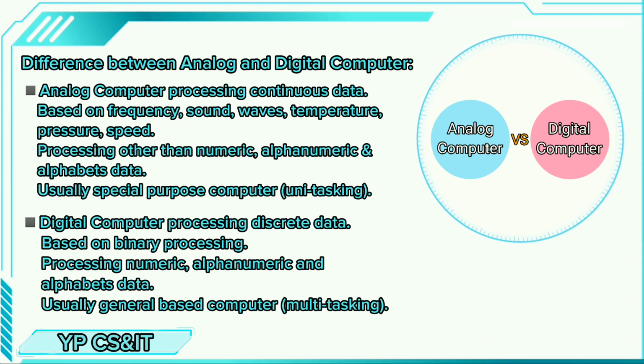Difference between analog and digital computer. Analog computer: processing continuous data based on frequency, sound, waves, temperature, pressure, speed. Processing other than numeric, alphanumeric and alphabets data, usually special purpose computer, unitasking. Digital computer: processing discrete data based on binary processing. Processing numeric, alphanumeric and alphabets data, usually general-based computer, multitasking.